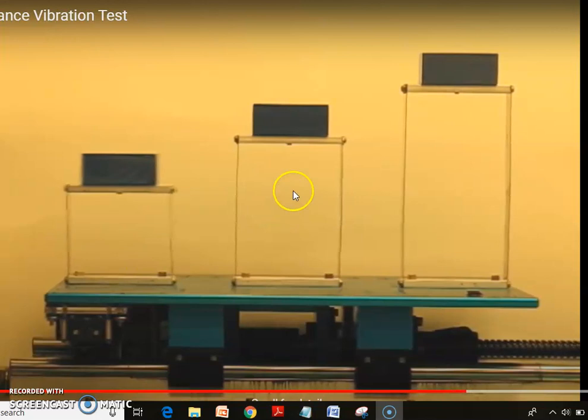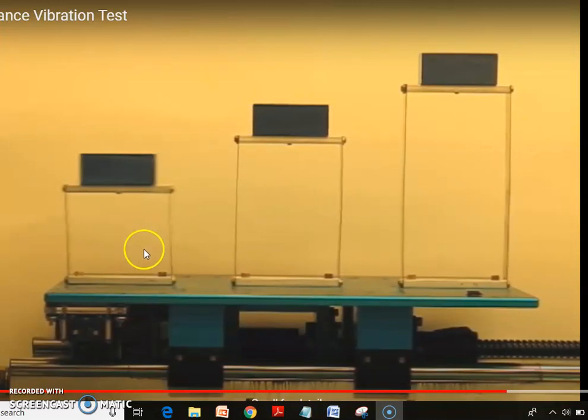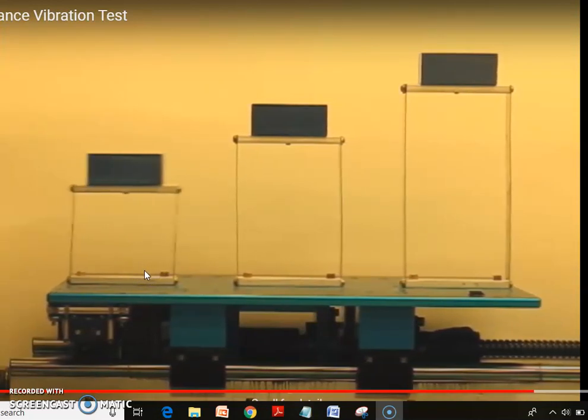Now you can see structure 2 and structure 3 are not responding compared to structure 1. Now structure 1 is responding at its peak. I think it has a natural frequency of approximately 11 hertz.